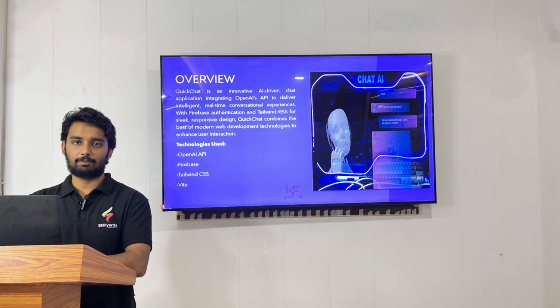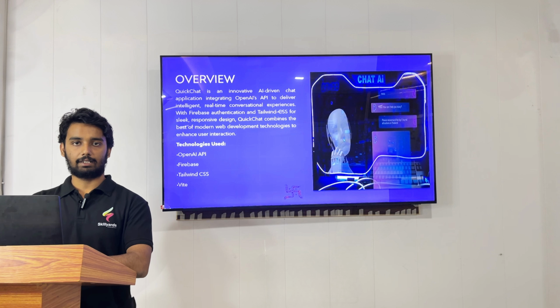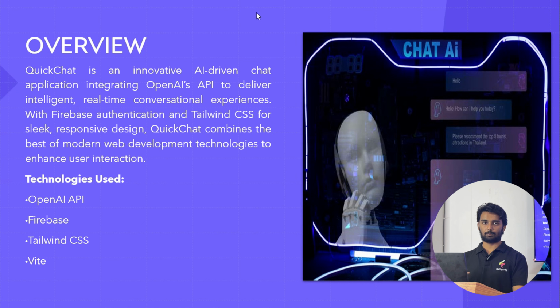QuickChat is a smart chat app that uses an API key from OpenAI. It has Firebase for easy sign-in and uses Tailwind for responsiveness. QuickChat brings together the latest web technologies for improving user experience. Basically, it has four technologies: OpenAI, Firebase, Vite, and Tailwind. Now I will show you my project.